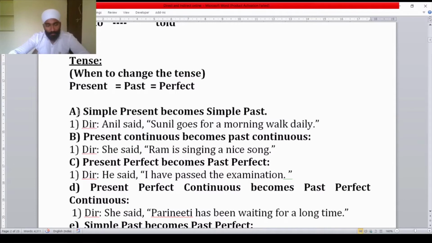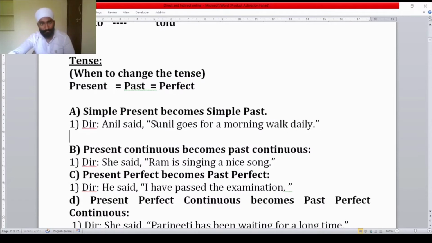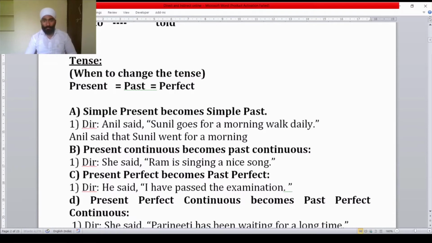How? See here, simple present becomes simple past. Direct speech: Anil said, Sunil goes for a morning walk daily. Its indirect speech will be: Anil said that Sunil went for a morning walk daily.